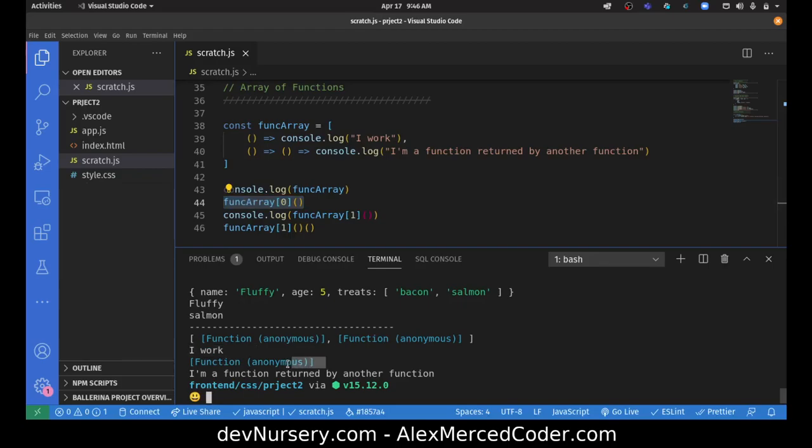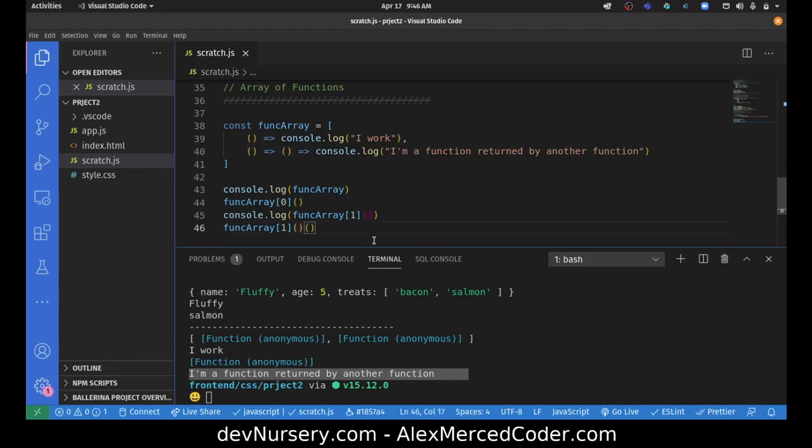And then see this line here, when I just invoke the function with just one set of parentheses, I'm only getting back that returned function, this thing right here. So when I put both parentheses, I'm actually invoking, at the end, the function returned by the other function. I'm doing it all in one line. So I'm going into the array, I'm using the first function, that function gives me back a function, and I run that function.